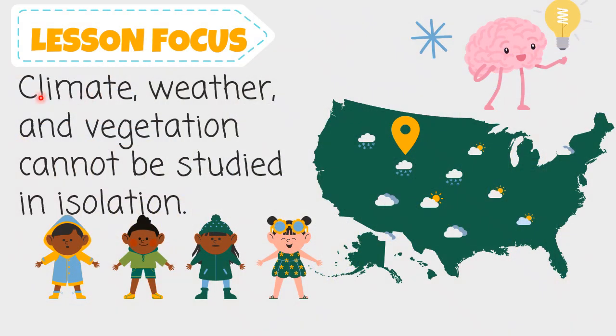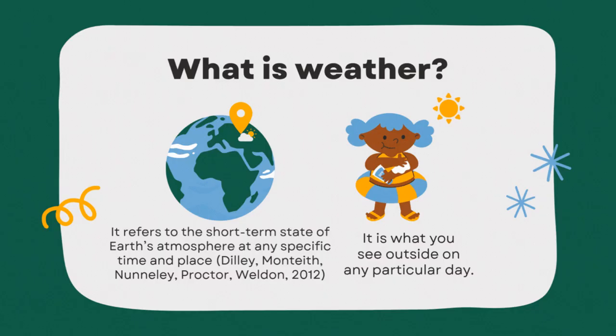So our lesson focuses on how climate, weather, and vegetation cannot be studied in isolation. What that means is they cannot be studied separately. One influences and impacts the other. So climate influences and impacts weather. Weather then influences and impacts vegetation. But to understand it better, we need to look at it further.